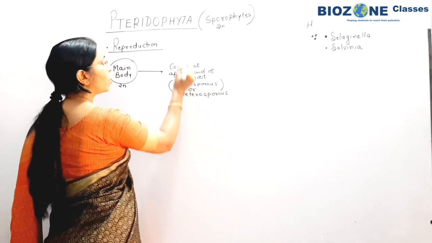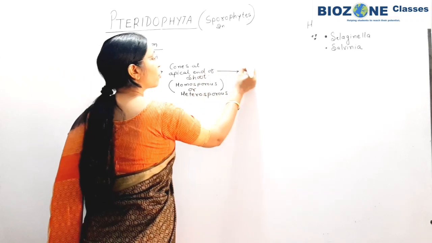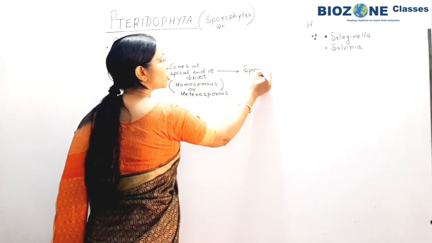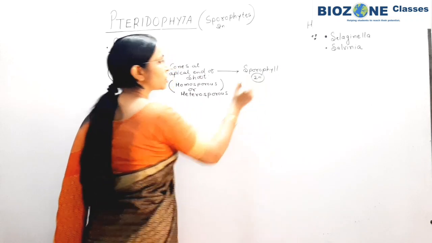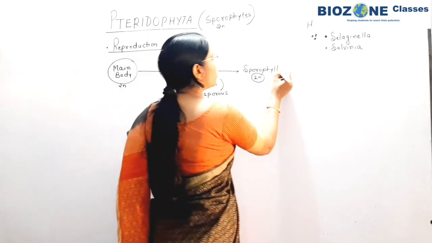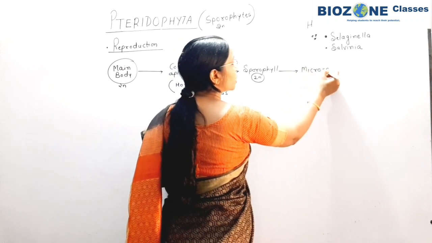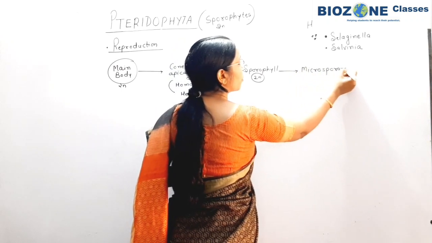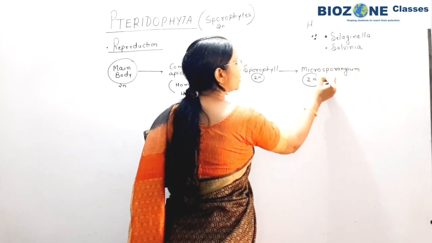Now how the cone again, you remember this cone is a diploid structure. Now inside the cone, what is the cone? Cone is an arrangement of sporophylls. Sporophyll is a vegetative structure, so it is diploid in nature. Sporophyll shows the presence of microsporangium. The cells of microsporangium and the protective covering of the sporangium are again diploid in nature.